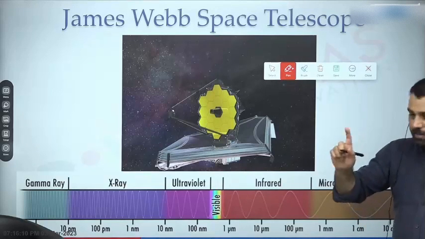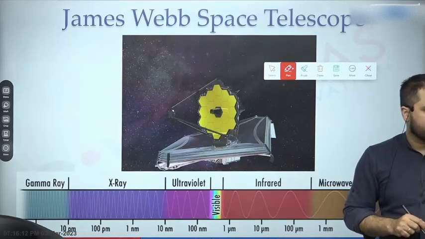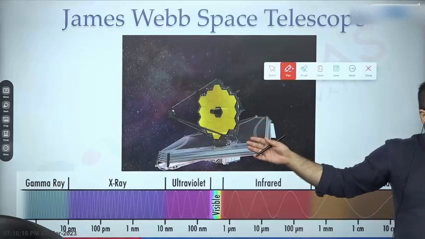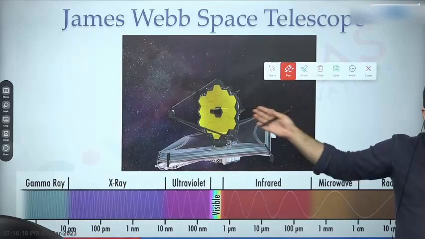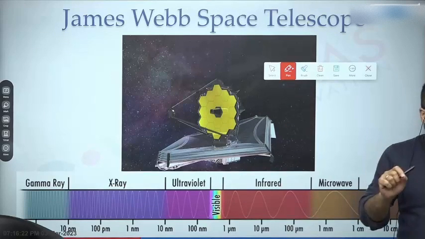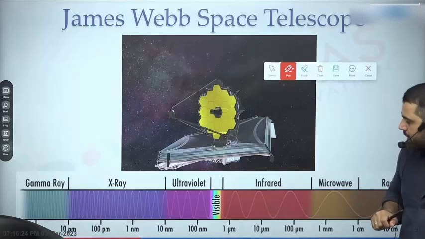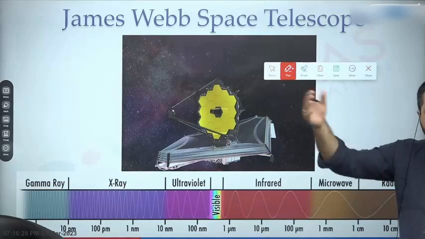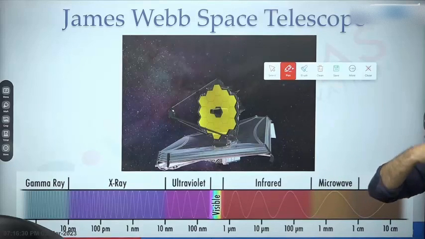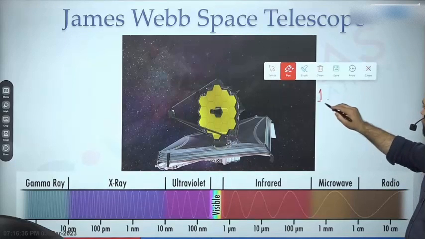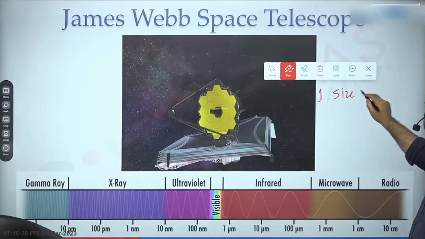So that is the first reason why the Webb telescope is such a big deal: it has the largest mirror which has been launched into space as of now. The largest, not one of the largest. Much more area means more collection of light and a better resolution picture. So the first reason is the size of the telescope.